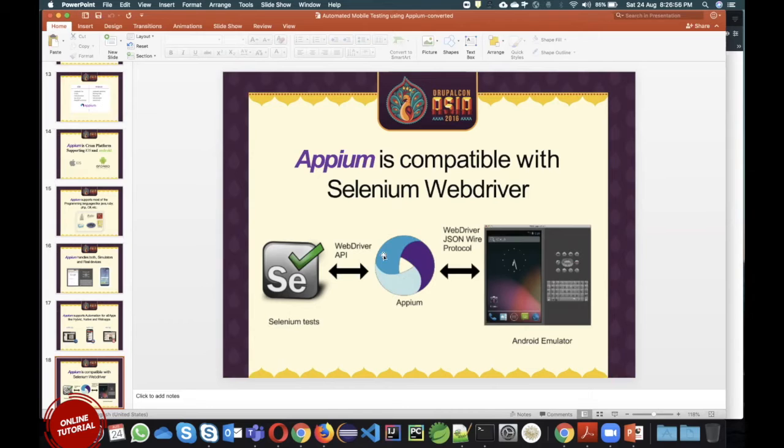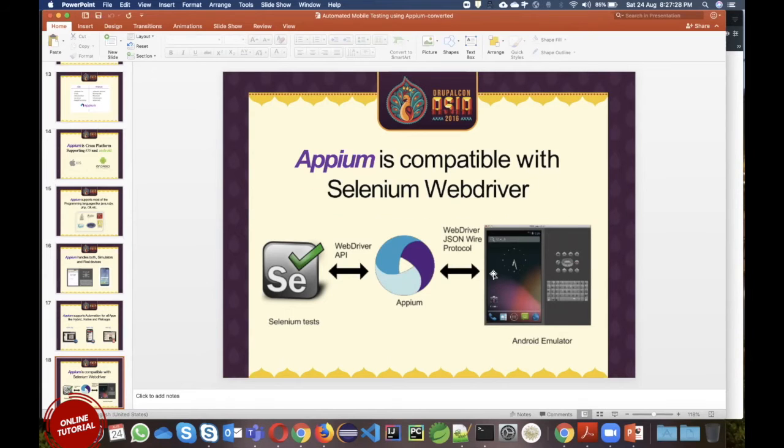What APM is doing is taking Selenium code and passing it to the devices in the form of JSON wire protocol. JSON is a data structure, so whatever code you are writing will be converted into JSON data format, and that will be given to the device using HTTP protocol. So actually these many tools communicate together to serve your request, or to do some actions in the device.